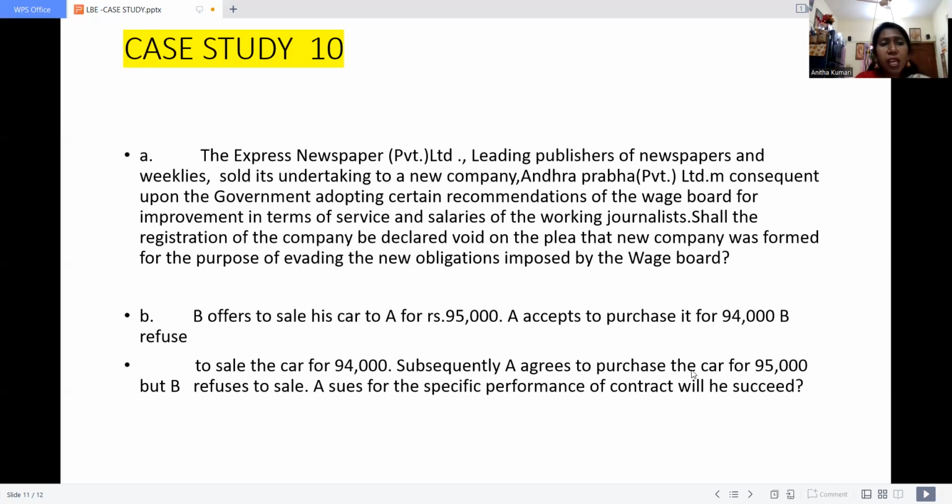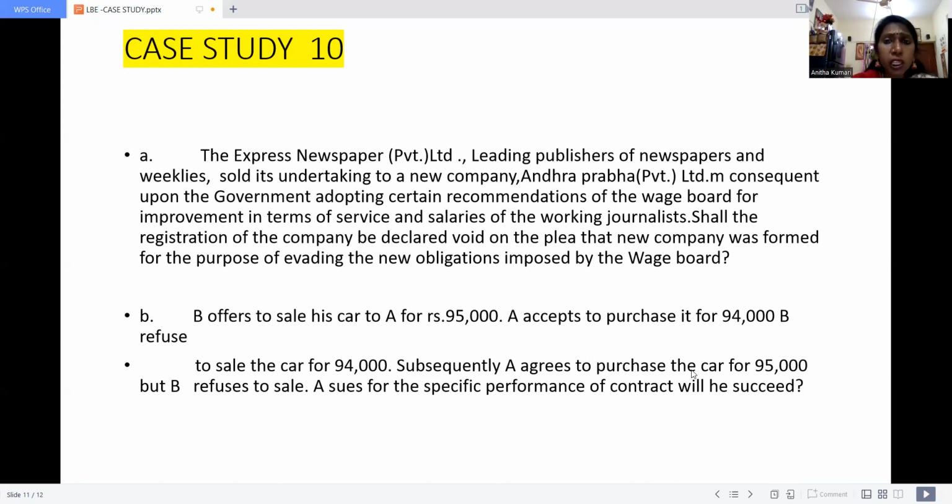So first of all, B wants to sell his car for 95,000. That time the buyer refused to take it for 95,000. He was ready to take the car for 94,000. But that time the seller refused to give his car for that price. After some period, again, A wants to buy the car. A is very much interested to buy the car of B. Again, he approaches B: could you sell your car for 95,000?